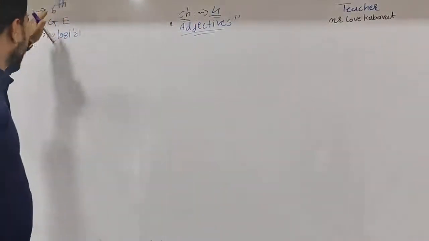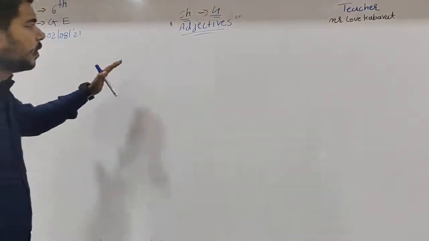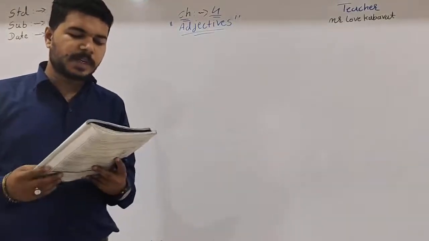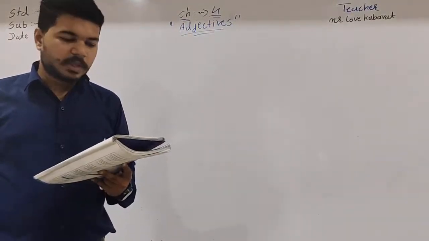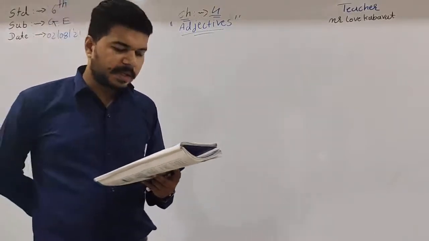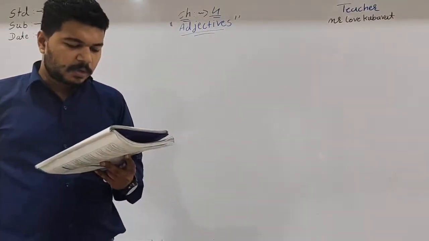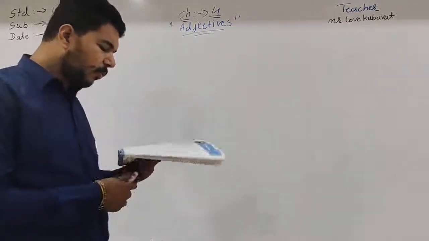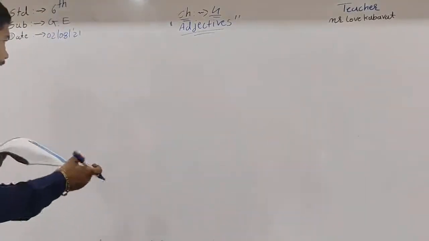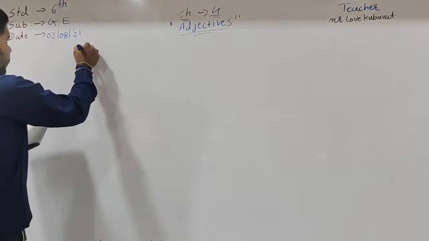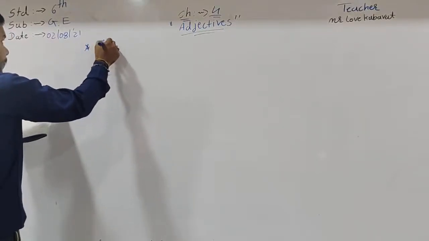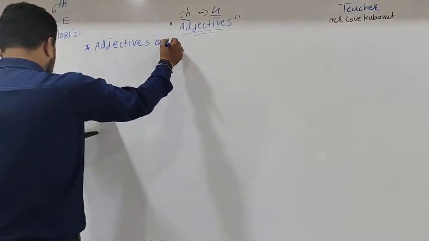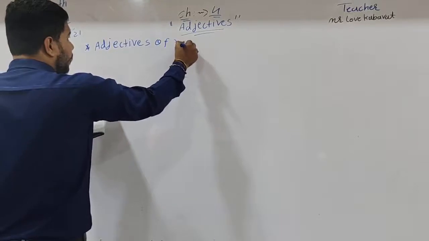Today, Standard 6, Subject GE, Chapter number 4, Adjectives. What did we learn in the previous video? We just completed adjectives, the use of adjectives and types of adjectives: qualitative adjectives and quantitative adjectives. Now let us move forward to our next type of adjectives: adjectives of number.